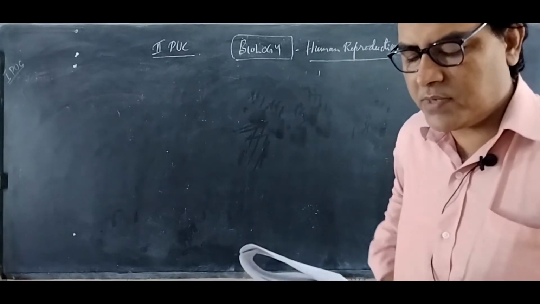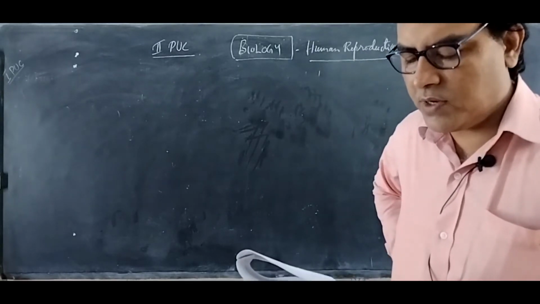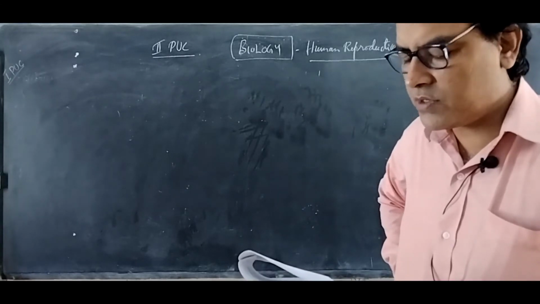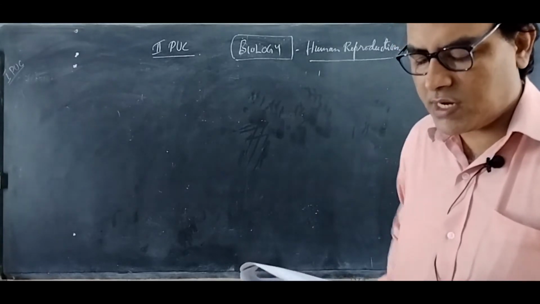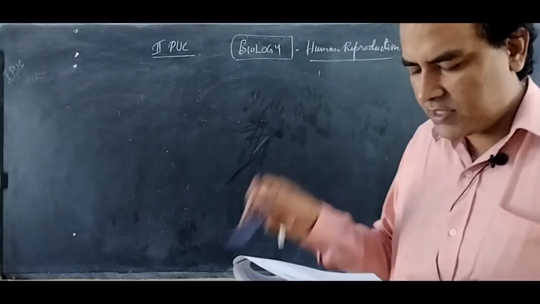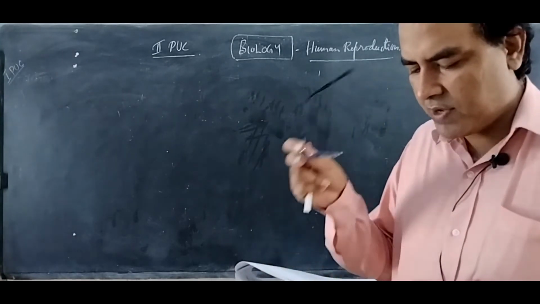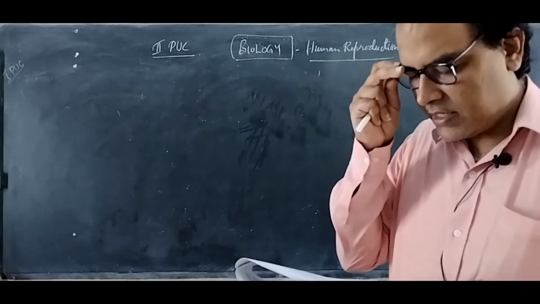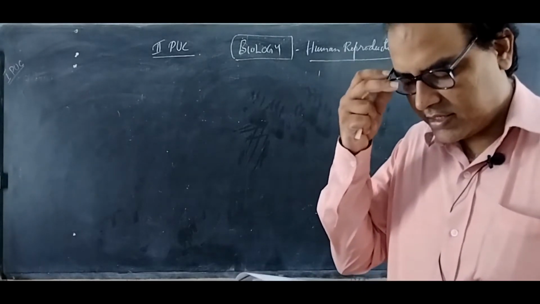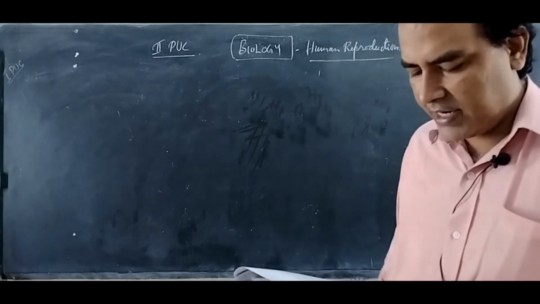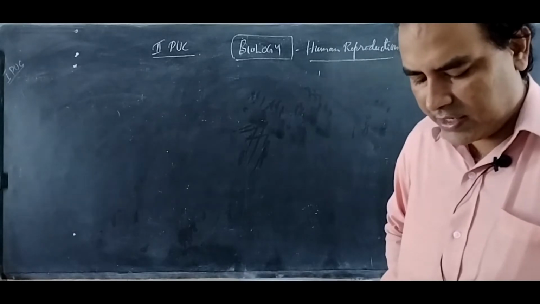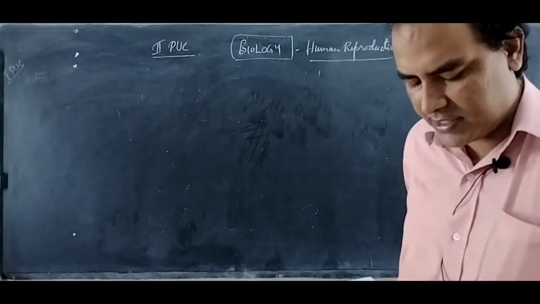Okay, then question number 12. The given figure below depicts the diagrammatic sectional view of the ovary. Which one of the set of the 3 parts of 1 to 6 are correctly identified? 1 is the primary follicle, 2 is the tertiary follicle, 3 is the Graafian follicle, 4 is the secondary oocyte, 5th is the corpus luteum, 6th is the secondary follicle.